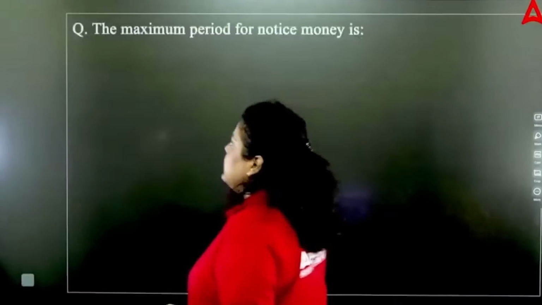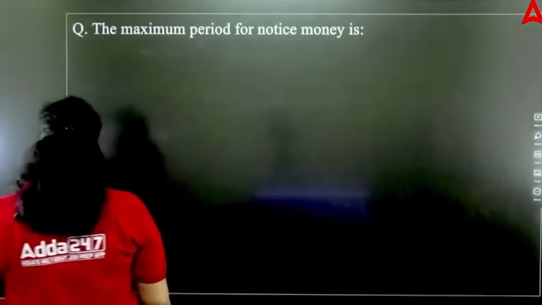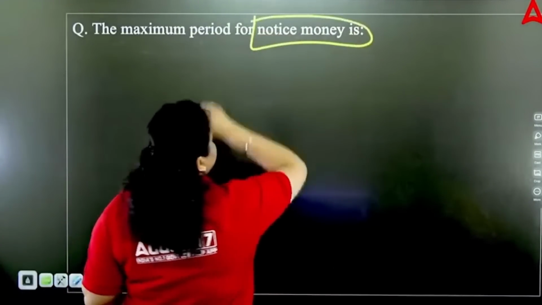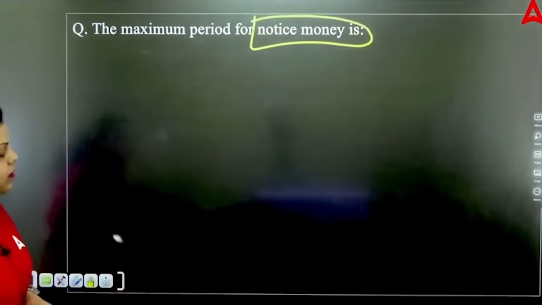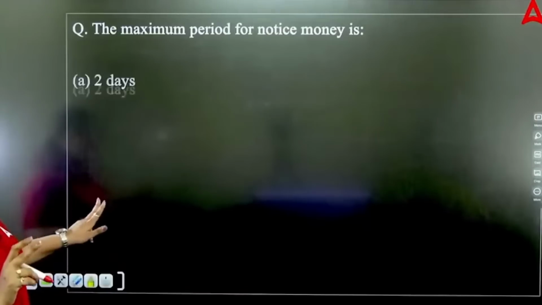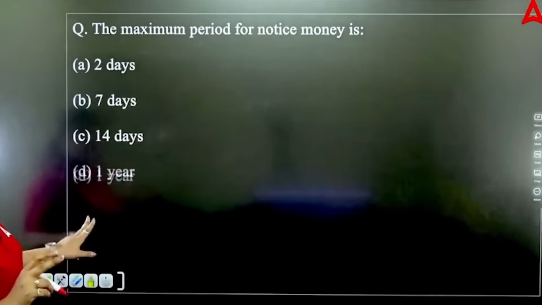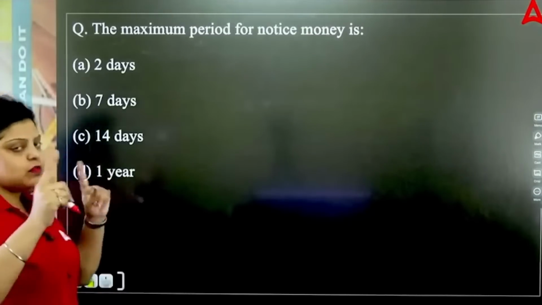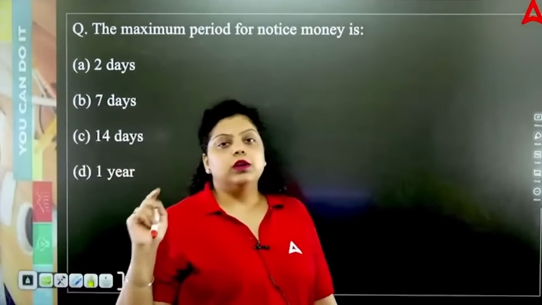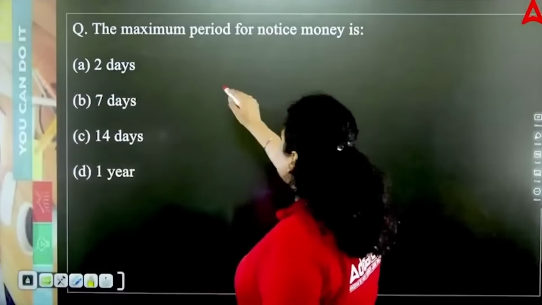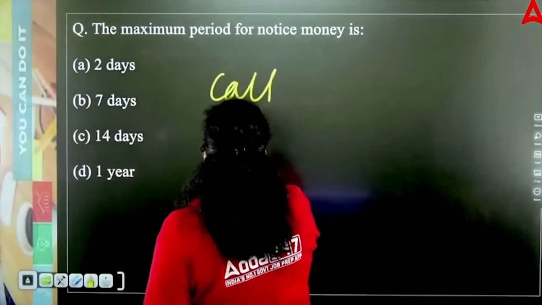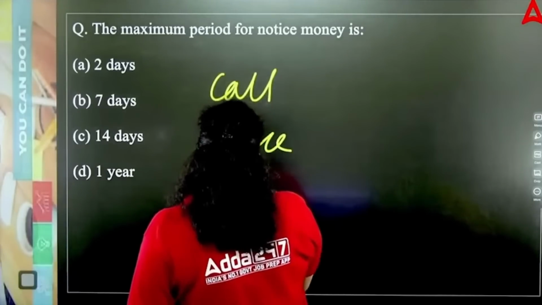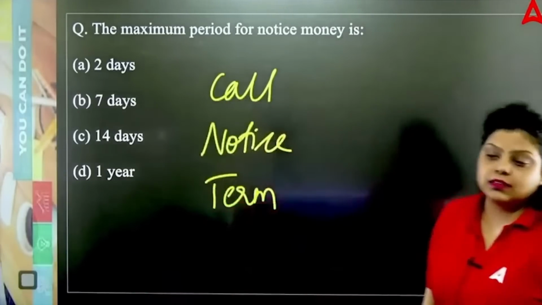Next question, the maximum period of notice money. If I talk about notice money, again notice money is an instrument of money market. We have call money, notice money and term money, these 3 instruments in the money market, that are part of interbank transactions. In call money, notice money and term money, in all these 3 instruments of money market, only banks can participate and banks give loans to each other. The only difference between these 3 is the duration.